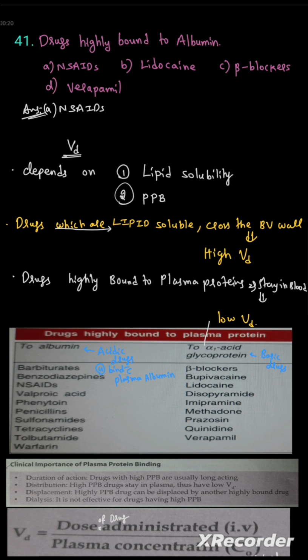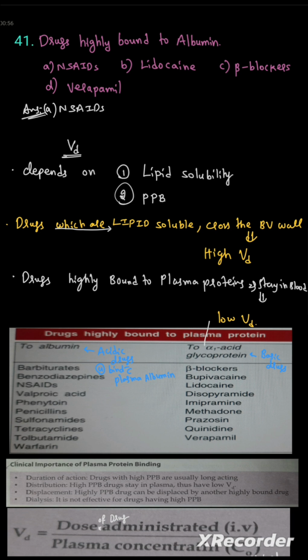Explanations. Now, this is a concept from the volume of distribution, which comes under the distribution part of the pharmacokinetics. Now, please remember here albumin is a plasma protein. Now, let's talk about volume of distribution. Volume of distribution depends on lipid solubility and plasma protein binding capacity of the drug.